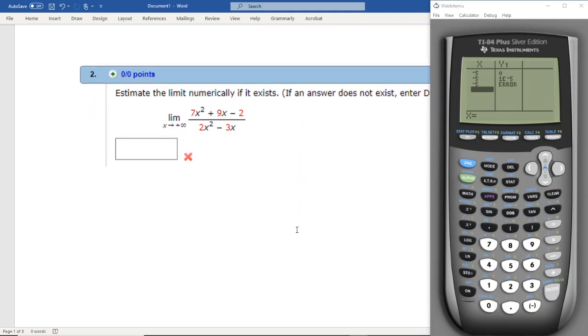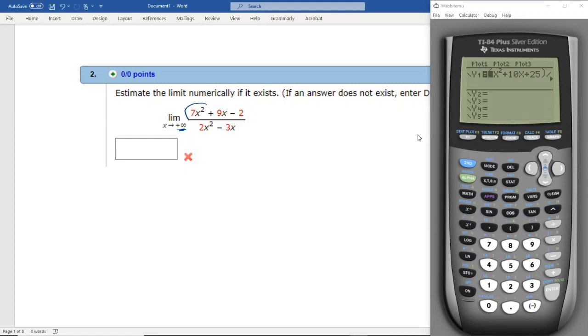Estimate the limit numerically if it exists. Again, this one, you could do some factoring, but oh, wait a minute, this one's a little different. Notice our limit is going towards positive infinity. So it's actually completely different. What we want to do is, again, you could do the same process where you put it in and then you just put in very, very large positive numbers. And the other way is we just look at the two leading terms. So I'm going to do both sort of as a check.